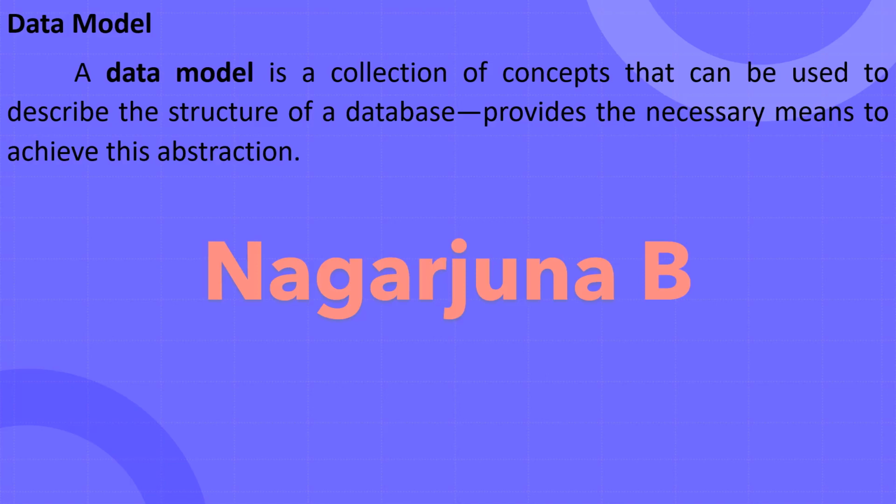And it provides all the necessary means so that abstraction can be achieved. Abstraction is nothing but hiding the inner details and exposing only the essential details to the user.